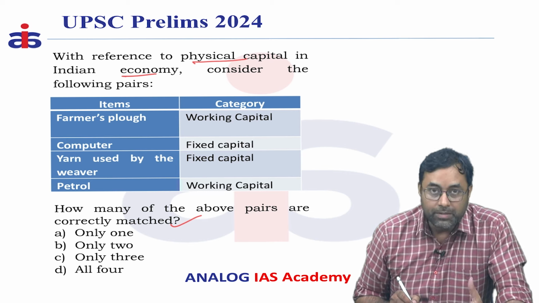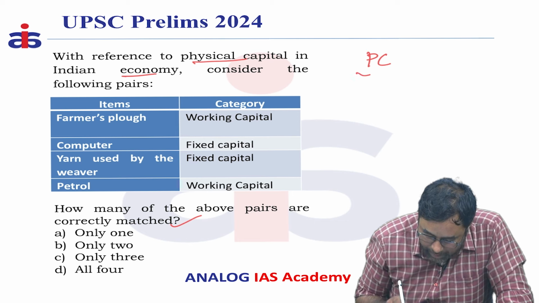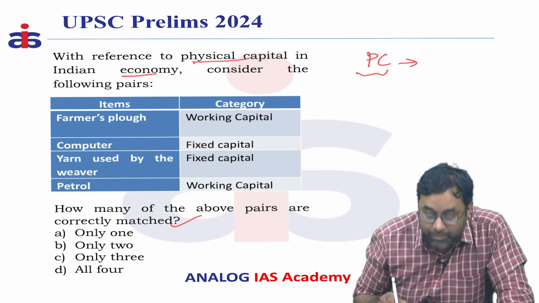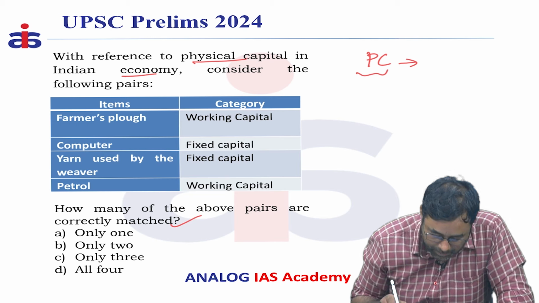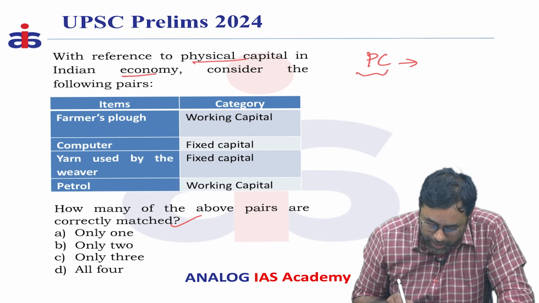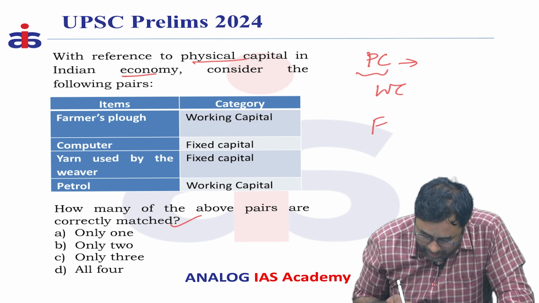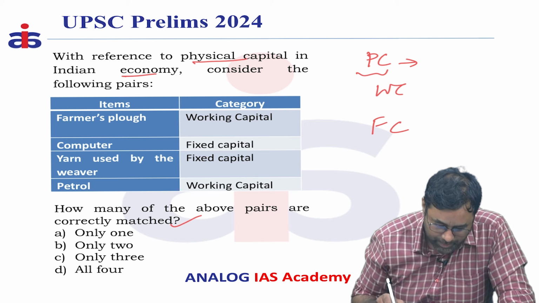So first one, here the physical capital is considered to be money which is invested by an investor in the company to run the organization. So it can be of various types. One of them is called working capital and another one is called fixed capital.